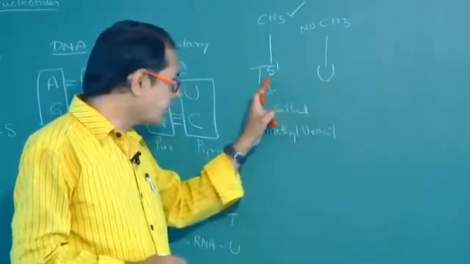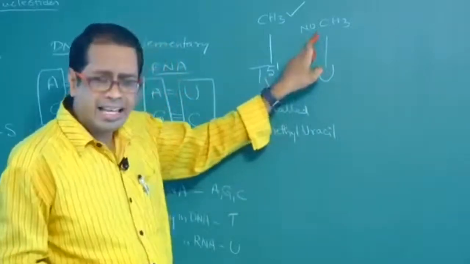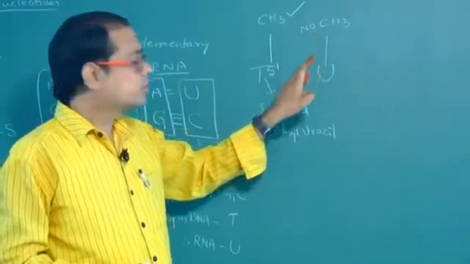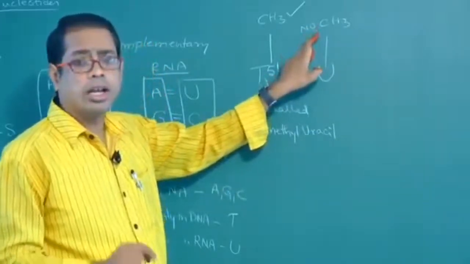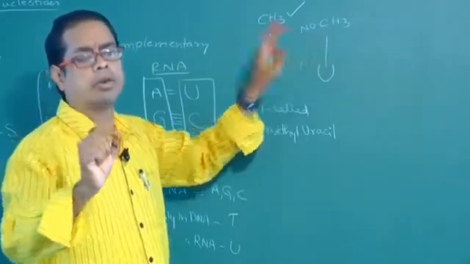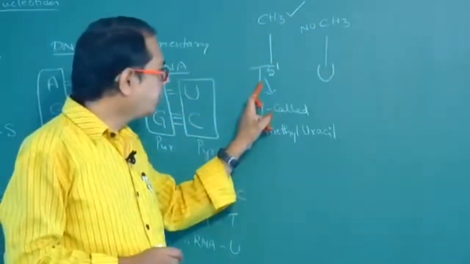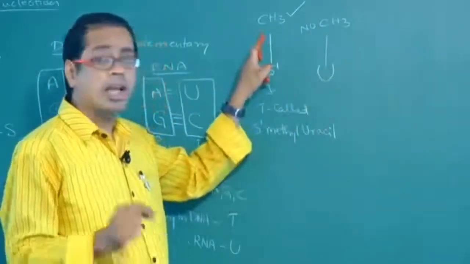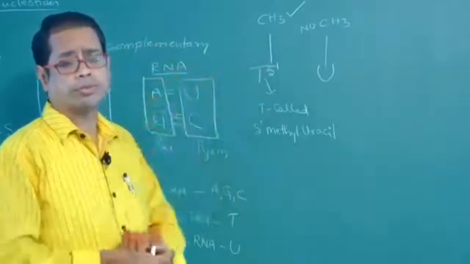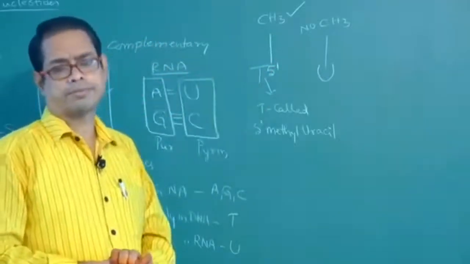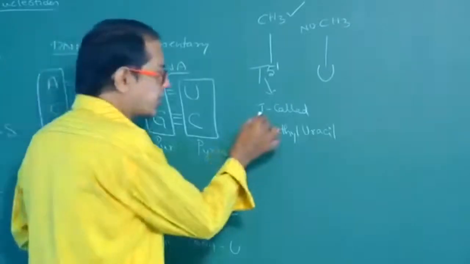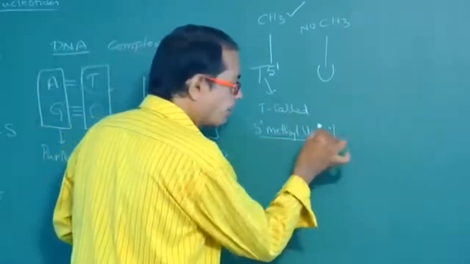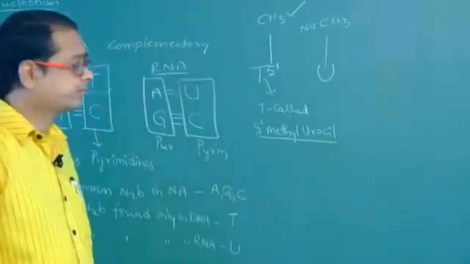Uracil differs from thymine in lacking a methyl group. Those points you have to remember. Okay. Next, another name of thymine is 5-methyl uracil.